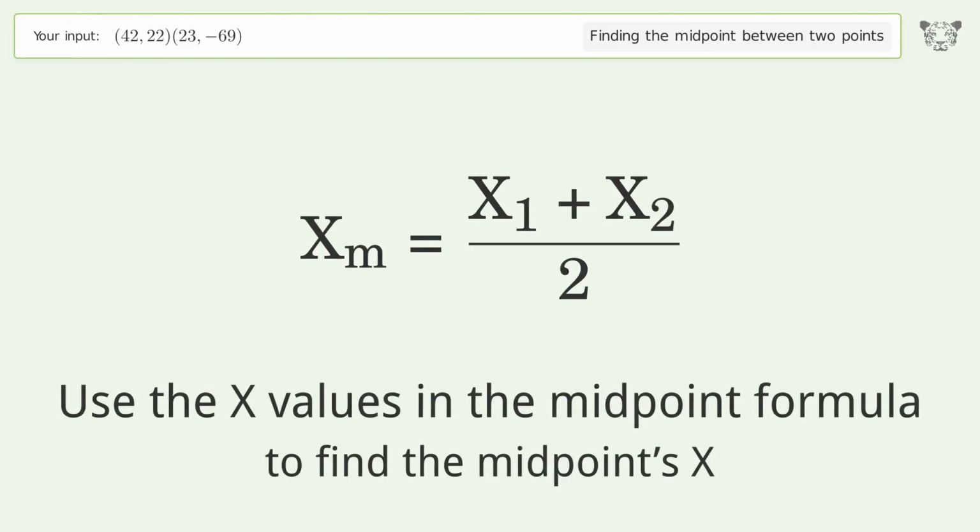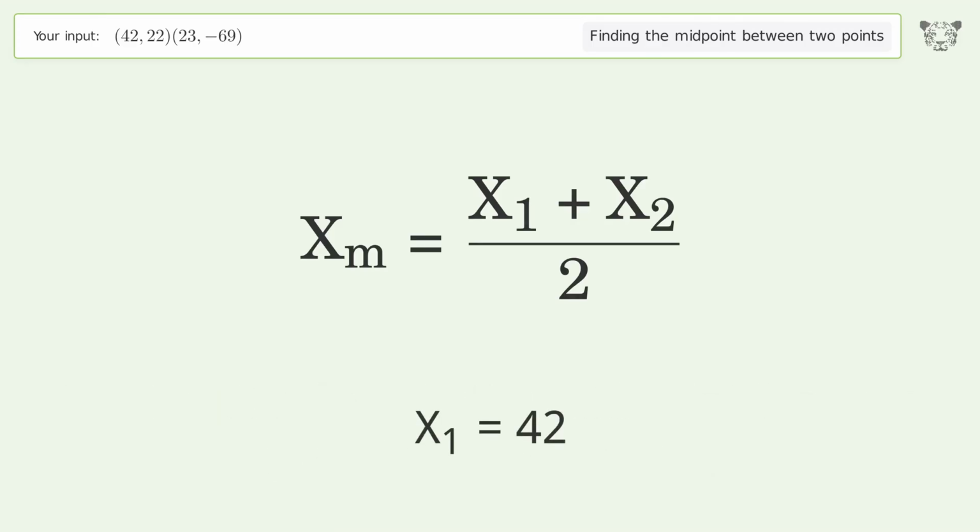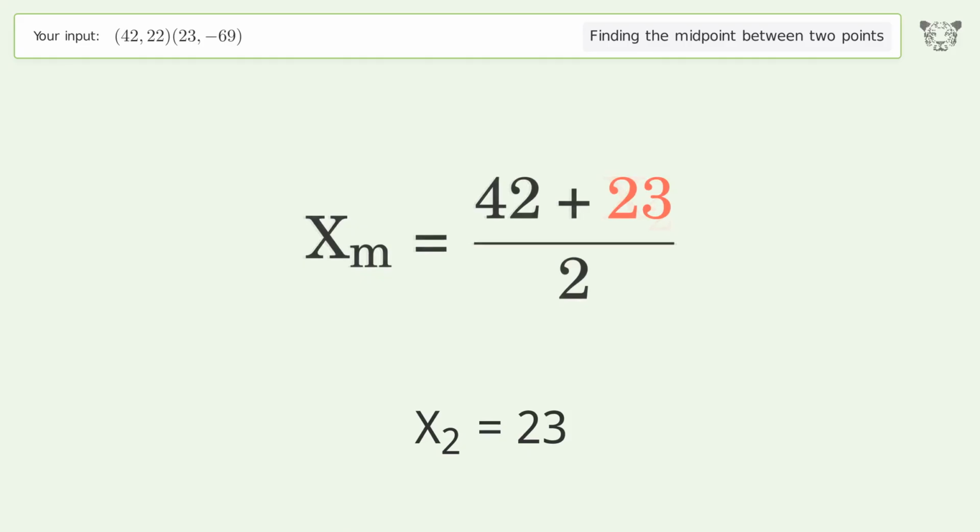Use the x values in the midpoint formula to find the midpoint's x. x1 equals 42. x2 equals 23. Simplify the arithmetic.